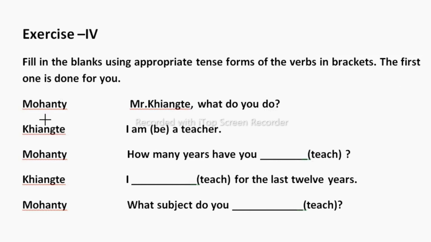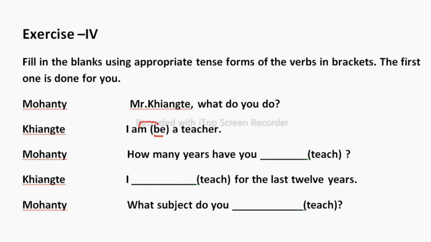For example, Mr. Kainte, what do you do? Mr. Kainte: I am dash a teacher. So this "be" form is given. So the be form here is "am". So, I am a teacher. Now let's try to solve this. Mr. Mohante, how many years have you dash?